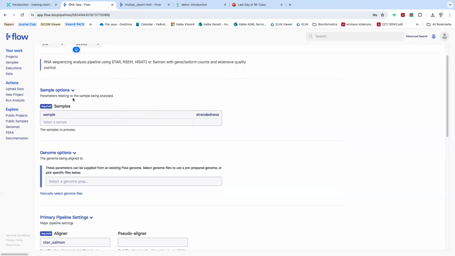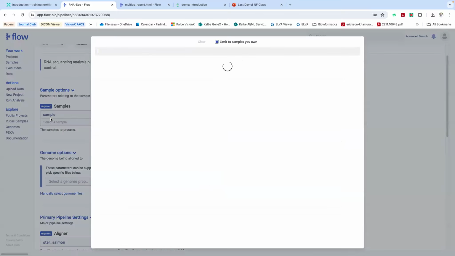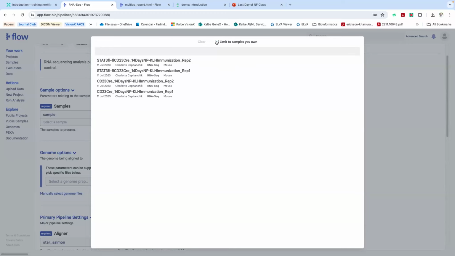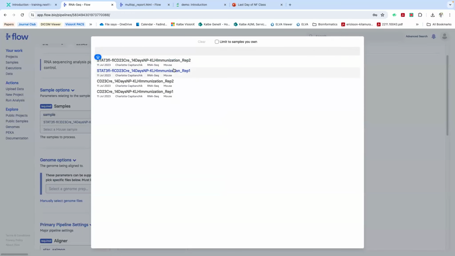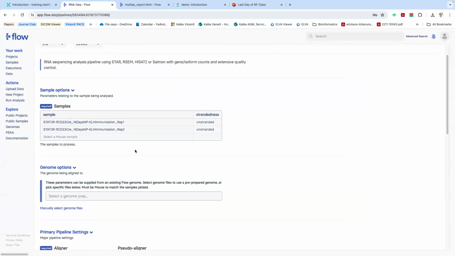We can set up the parameters relating to the sample being analyzed. In here, we can click the samples, and if you already added your own data, then if we check this box, it will pop up all the data that you already put into flow.bio. But for now, we are going to use the data that is already inside flow.bio. So we uncheck the box, and we are going to select two files in here, rep1 and rep2. If you remember the sequencing in Galaxy, where we used two